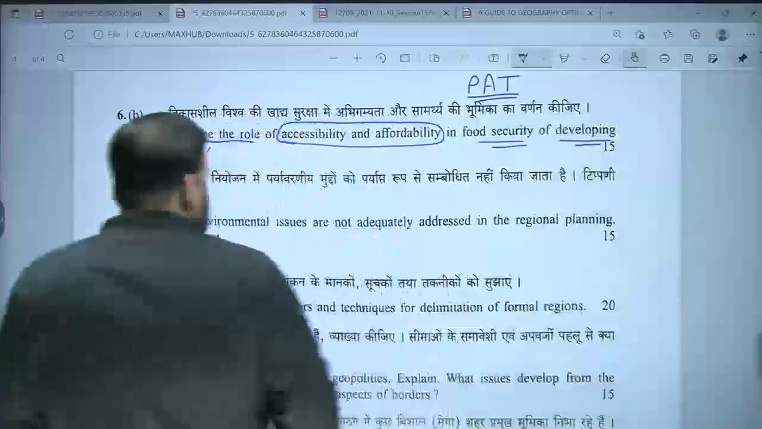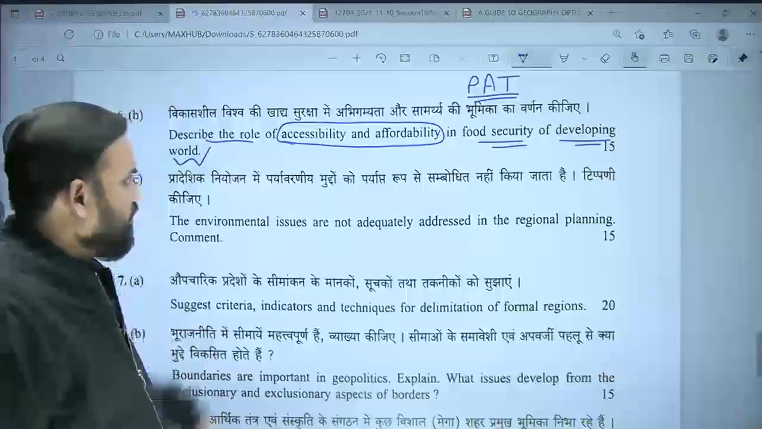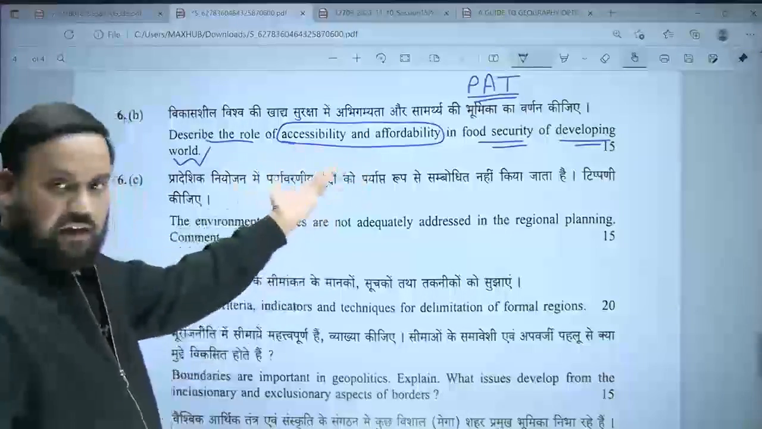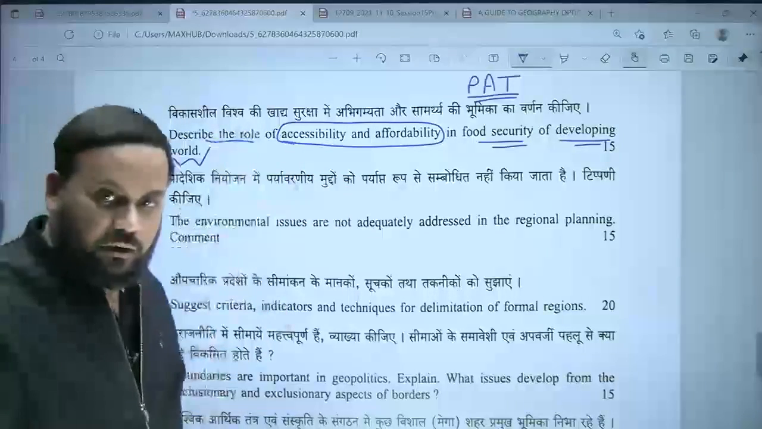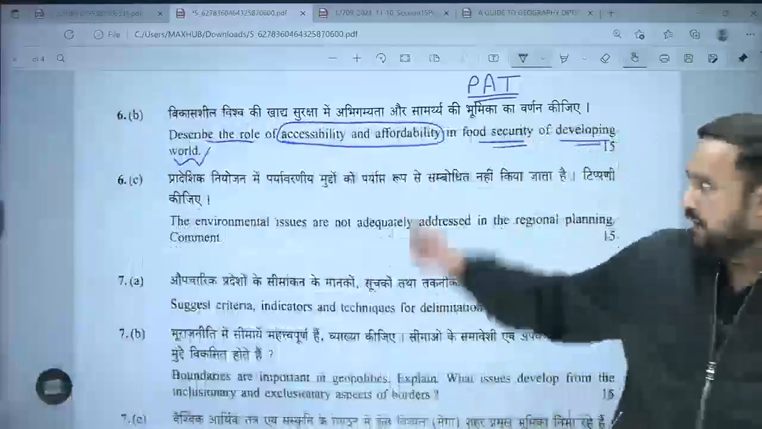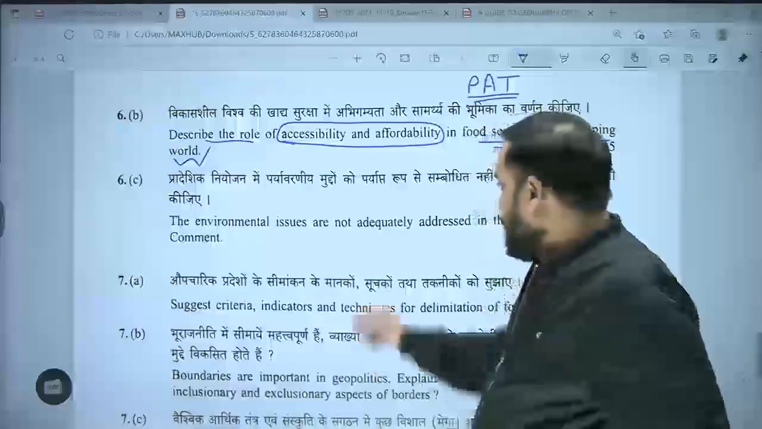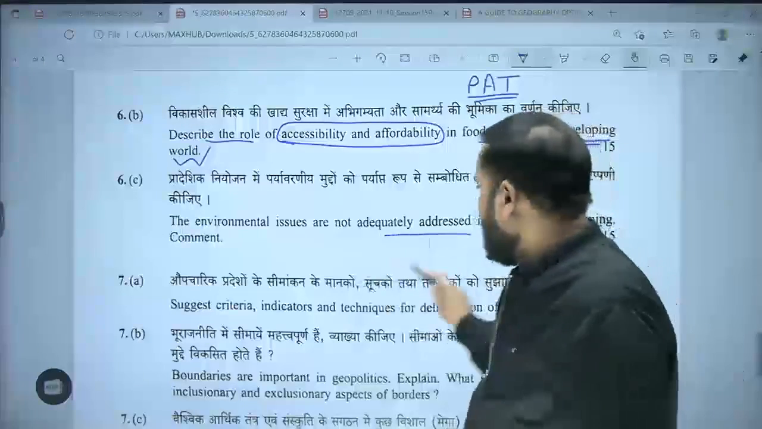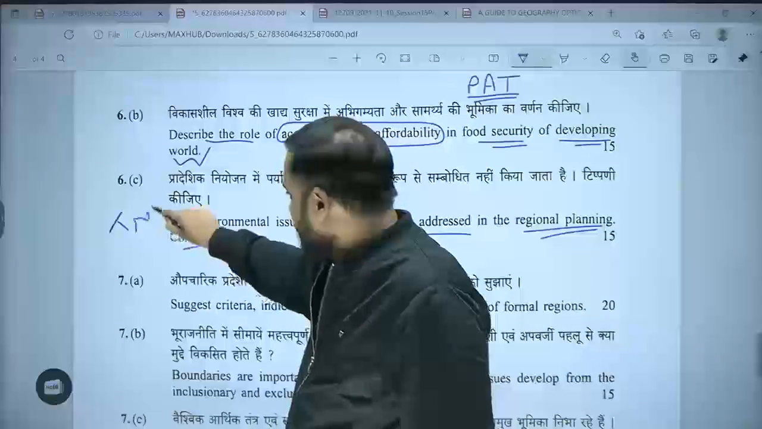And tell me, accessibility and affordability, is it a function of very important factors like affluence, which is the main factor asked here? But it would also be a factor of technology, it would also be a factor of your population. ठीक है? But again, can be used, should have been used in fact. Environmental issues are not adequately addressed in regional planning. Comment. Again, I would say this was a traditional question.